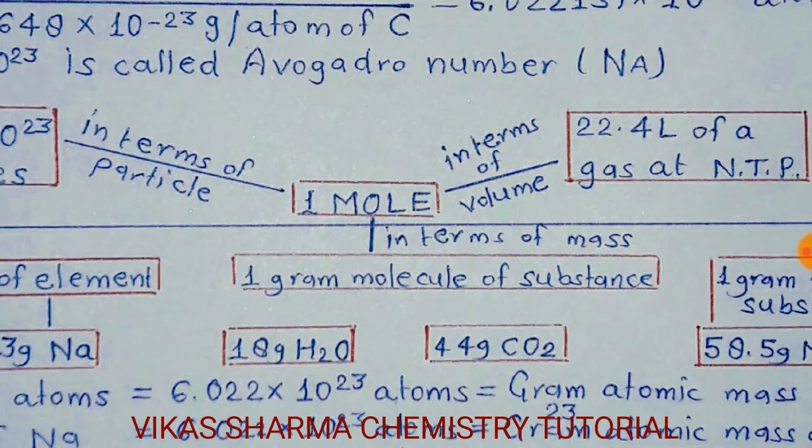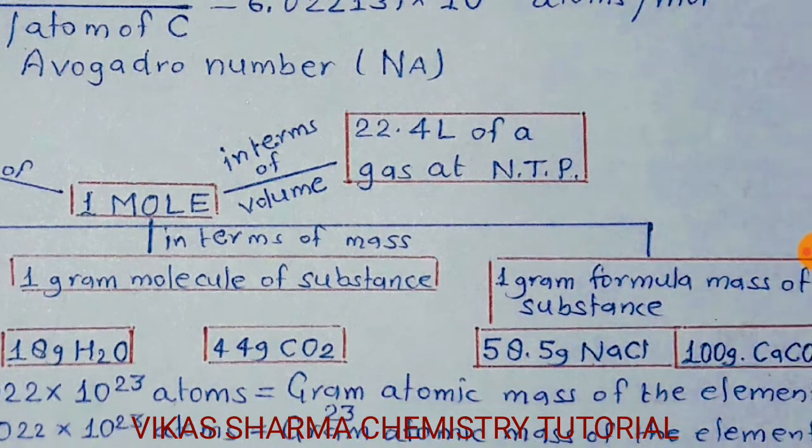In respect of 1 gram molecule of a substance, for example 18 gram H2O, it is a molecular mass, and 44 gram of CO2. So 18 gram H2O means 1 mole. It means 1 mole of 18 gram H2O has 6.022 into 10 to the power 23 molecules. As 44 gram of CO2 means 1 mole, it has 6.022 into 10 to the power 23 molecules of CO2.